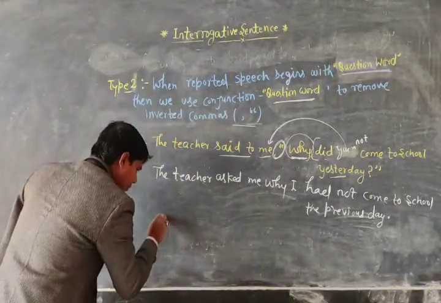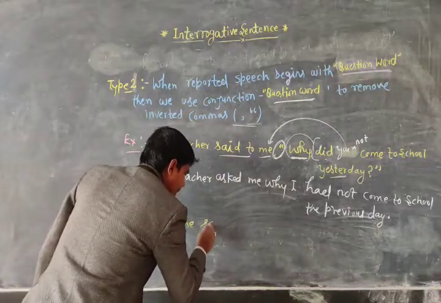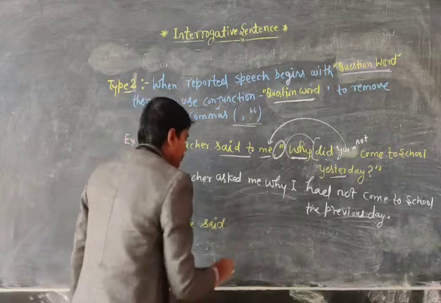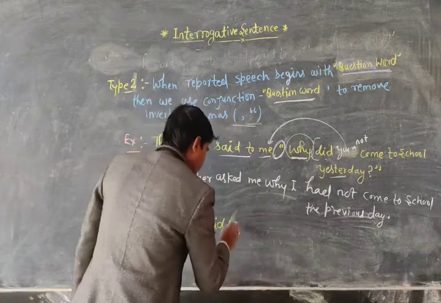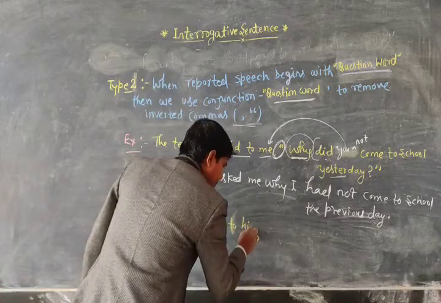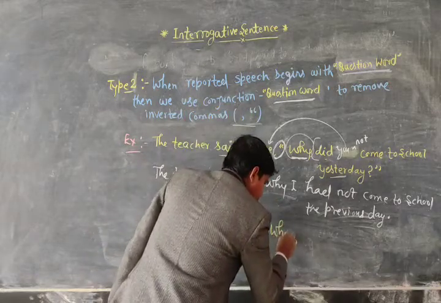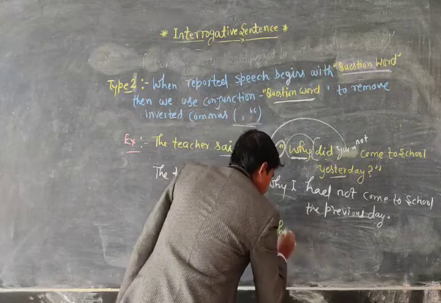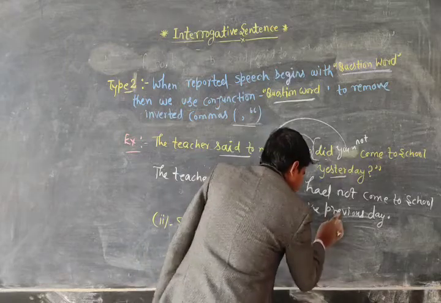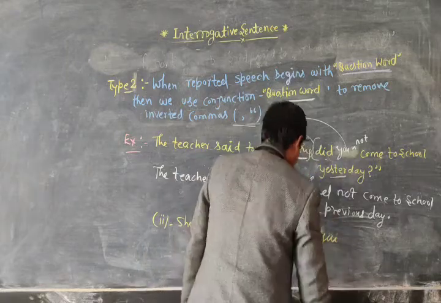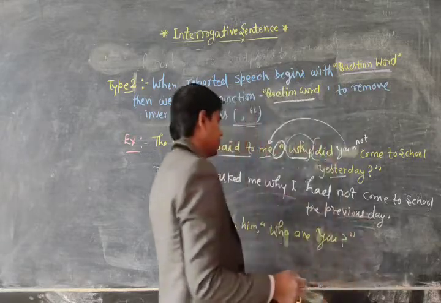Example second. She said to him, who are you?